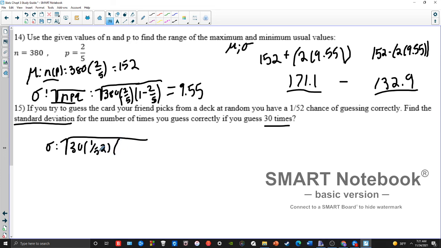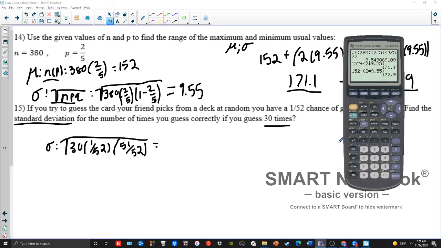Q, my chance of failure, again, you can do 1 minus 1 out of 52, or just think if it's a 1 out of 52 chance of getting it correctly, then there's a 51 out of 52 chance of getting it incorrectly. So I'm going to type this into my calculator here. Square root of 30 times 1 out of 51 times 51 out of 52.